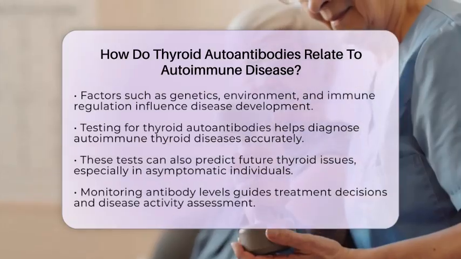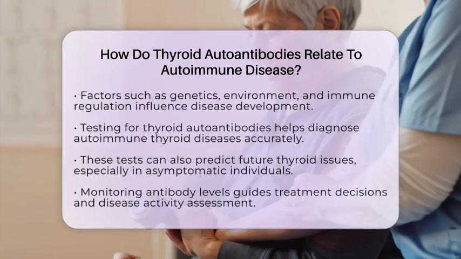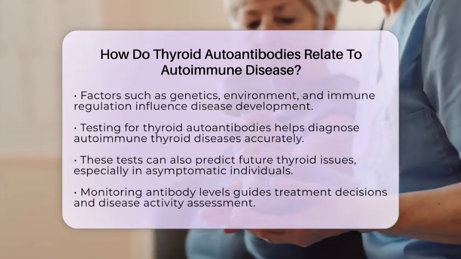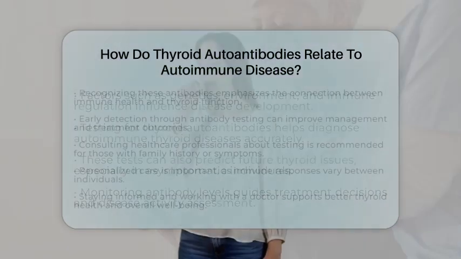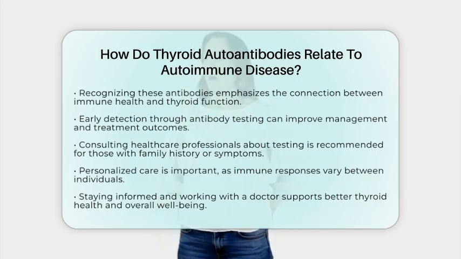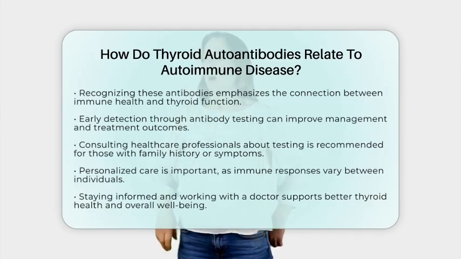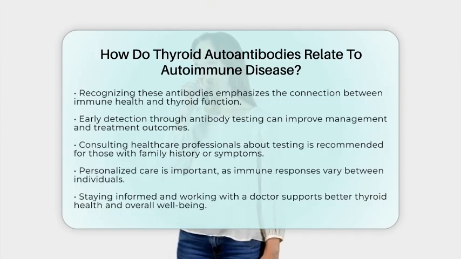It can also predict who might develop thyroid issues in the future, especially if they have no symptoms yet. For people with other autoimmune conditions, checking these antibodies can guide treatment and monitoring strategies. Levels of these antibodies often reflect how active the disease is, helping doctors decide when to adjust therapy. Understanding the role of thyroid autoantibodies highlights how interconnected our immune system and thyroid health are. Recognizing these antibodies as markers of autoimmune activity can lead to better management and early intervention.